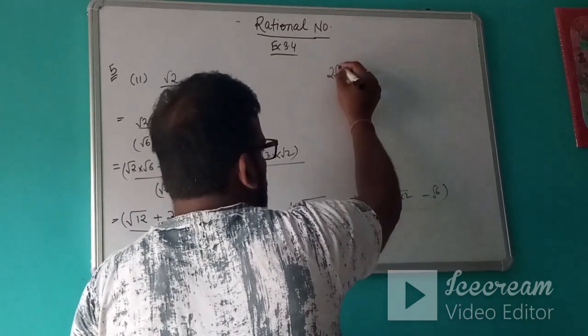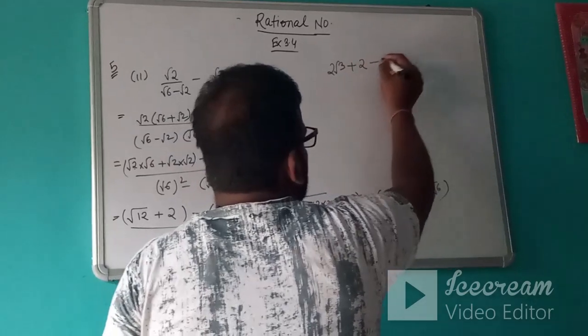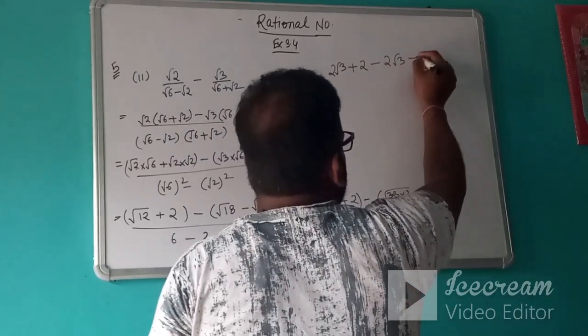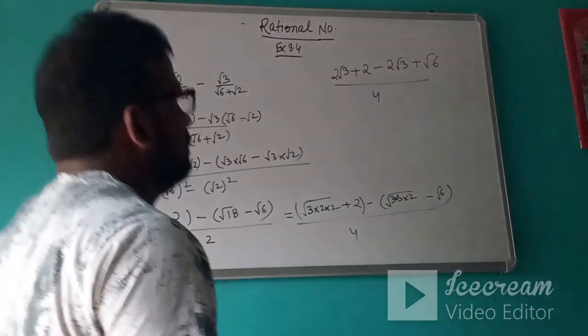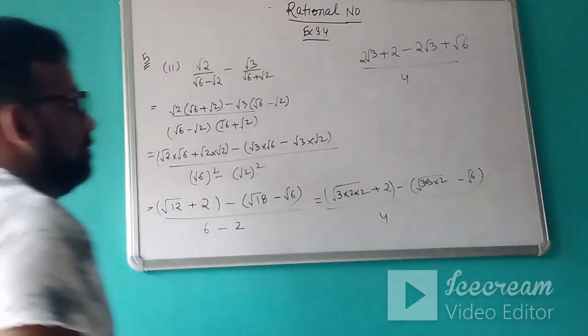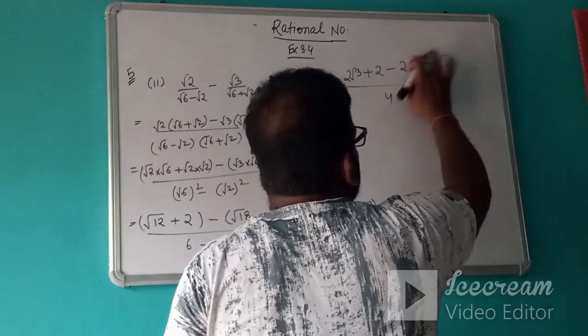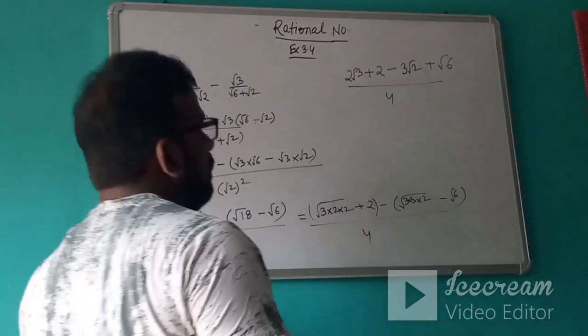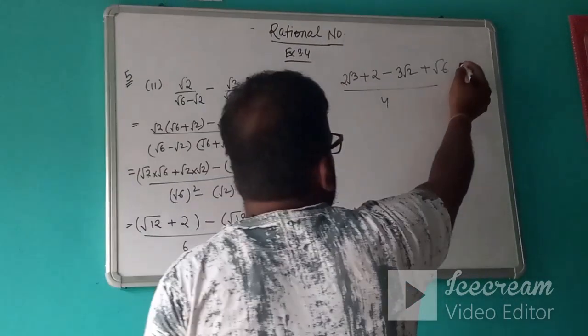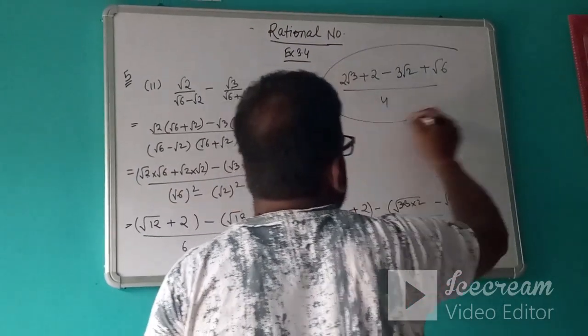It becomes 2 root 3 plus 2 minus 2 root 3 minus root 6 upon 4. None of the values can be simplified, so this will be your answer.